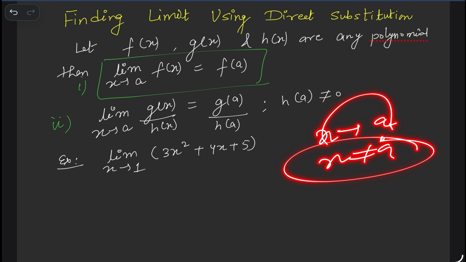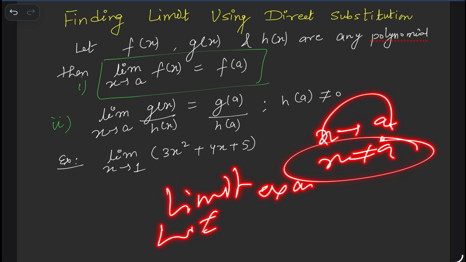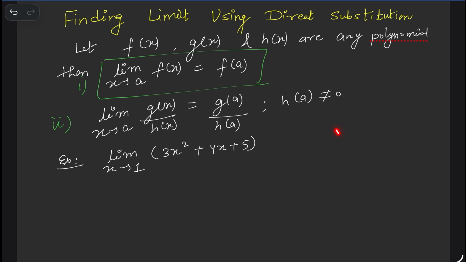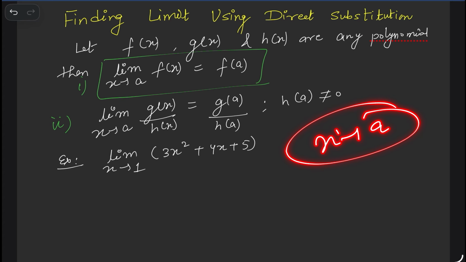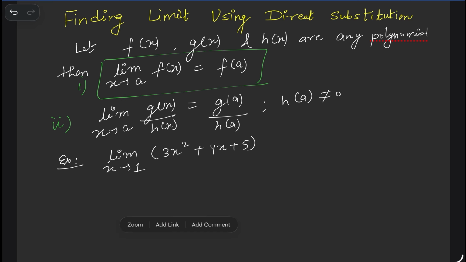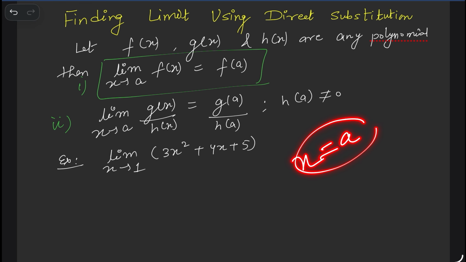So the limit is not an exact value, it is just an approximate value. For a while we can substitute x equal to a, but be clear, x is never equal to a, and only for understanding or approximate value we substitute. But there are some conditions when we can substitute and when we cannot.